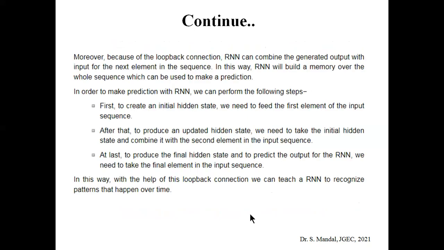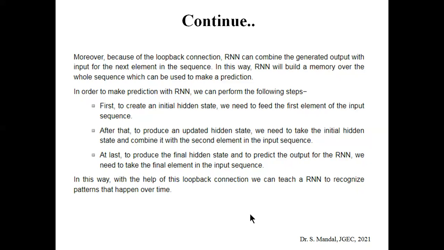So you can say that because of this feedback connection, RNN can combine the generated output with the input for the generation of the next element in the sequence. In this way, because of the presence of this loop, RNN builds a memory over time, or you can say over the whole sequence, which can be used to make a prediction.